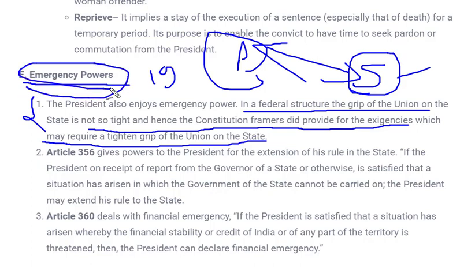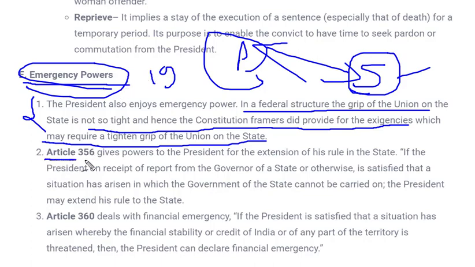For example, if a governor finds that the state is not able to perform its duties well, or is not following the constitution, or there is some external insurgency in that state, then a governor can call the president and ask him to take ruling position in that state, and that would be called a state emergency.